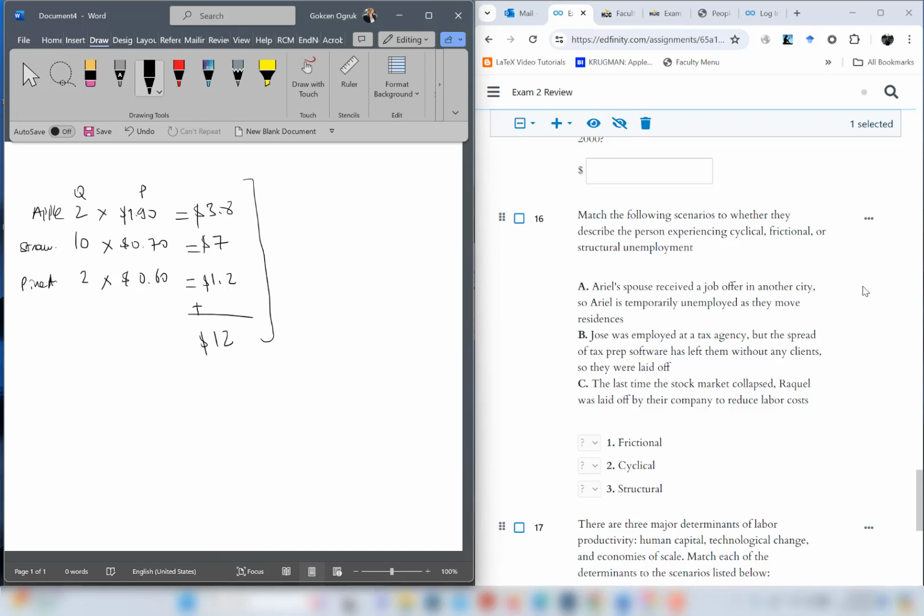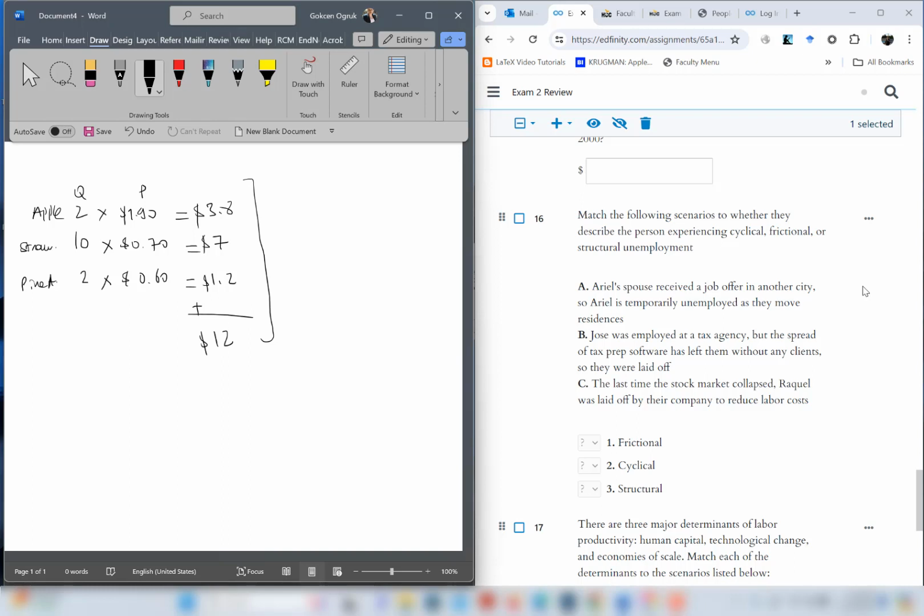First one, Ariel receives a job offer in another city. So Ariel is temporarily unemployed as they move residences. This is a frictional unemployment because you're changing cities. It's more voluntary. B, Jose was employed at a tax agency, but the spread of tax prep software has left them without any clients, so they were laid off. So this is a structural change in the economy. Why? Because software is replacing the human. Therefore, it's a structural unemployment.